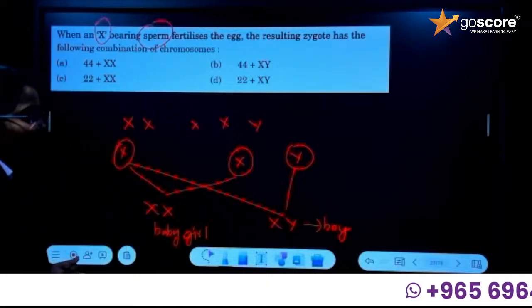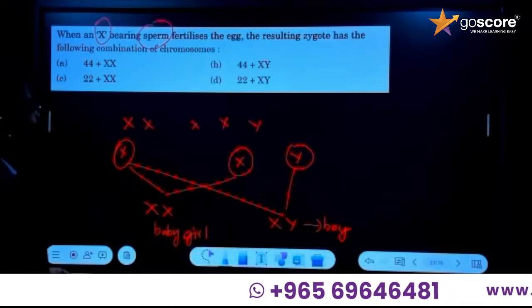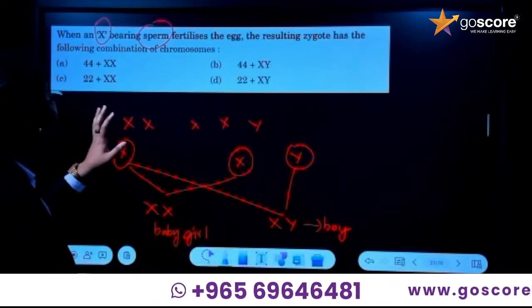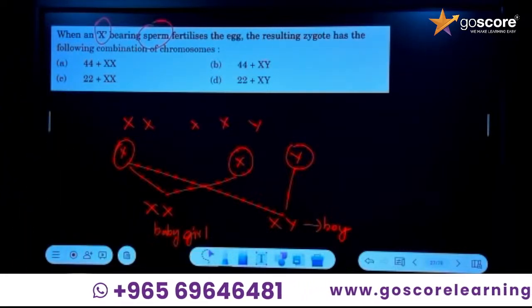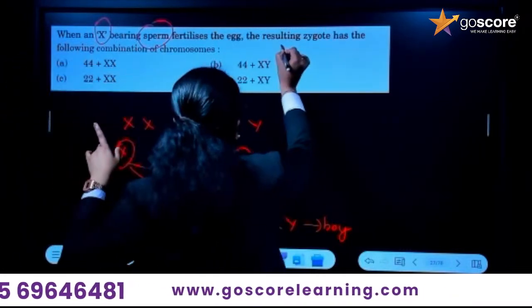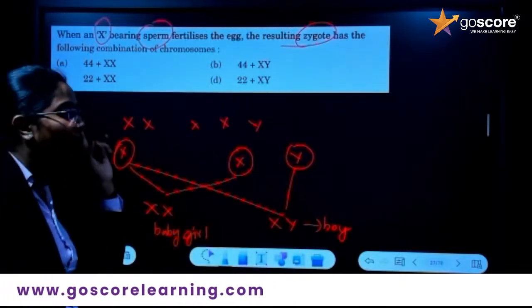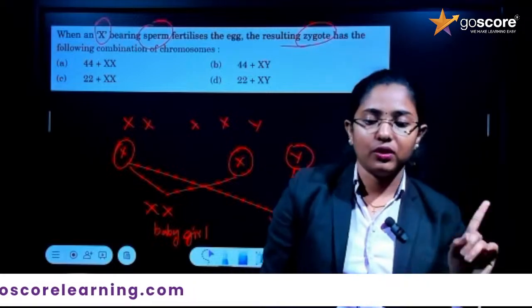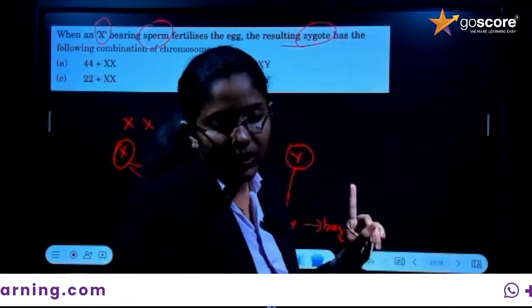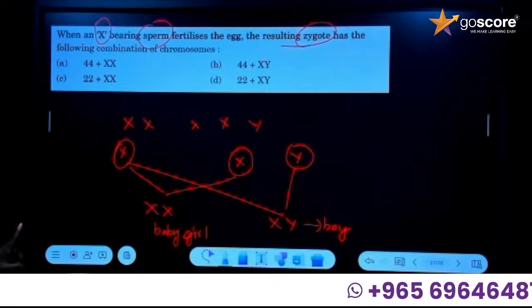Okay, we're not writing baby for boy. Yeah, fine. So XY is boy. So what combination of chromosome is present in the zygote? Here it is clearly asking about the zygote. So you must remember it is 44 plus XX or 44 plus XY. So what is the answer here? 44 plus XY or 44 plus XX?